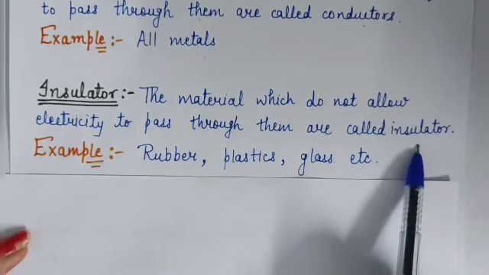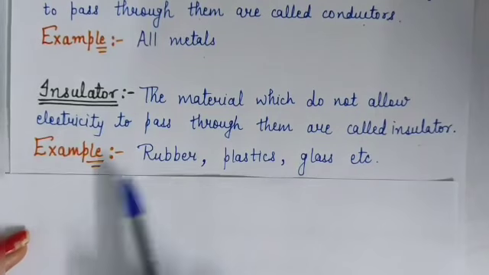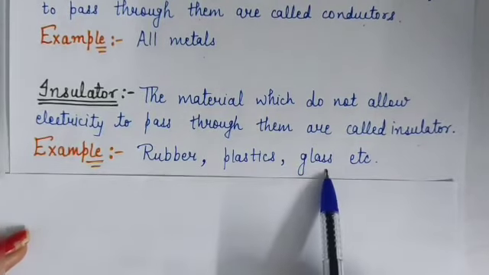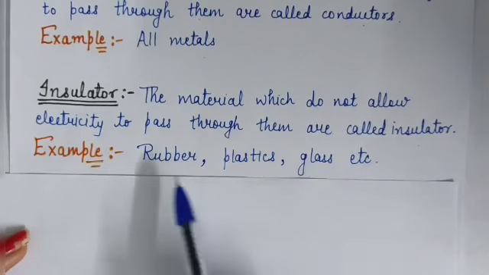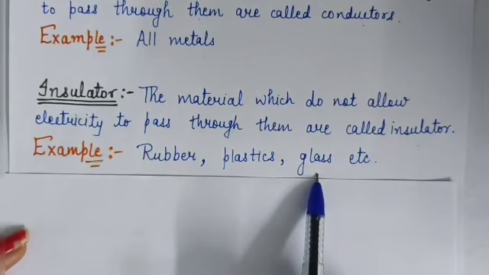Okay. It means if the electricity does not pass through the material, then that material is called an insulator. For example, rubber, plastics and glass. These materials do not allow electricity to pass through them.